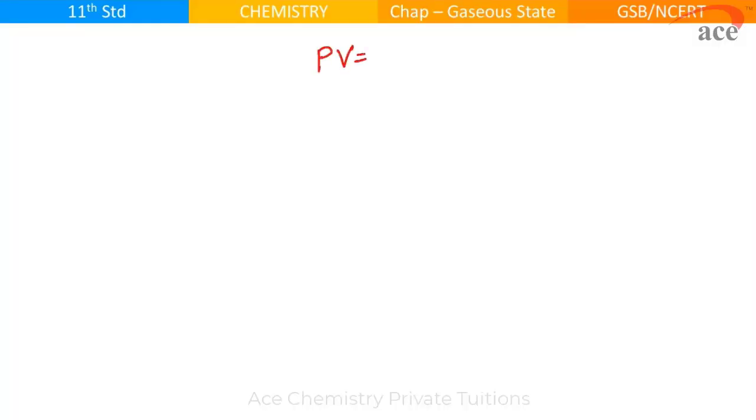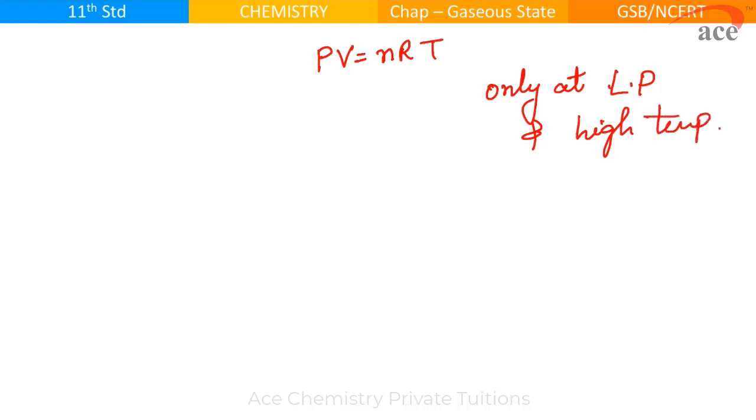Now we know PV is equal to nRT. This is the equation which is followed by ideal gases. But real gases behave like ideal gases only at low pressure and high temperature. Means if I keep this condition, then the real gases can behave as ideal gases.